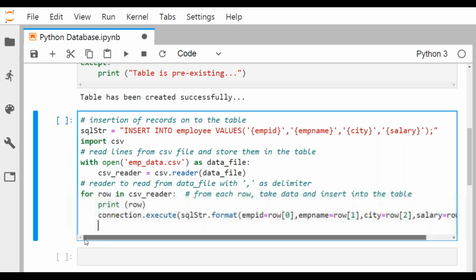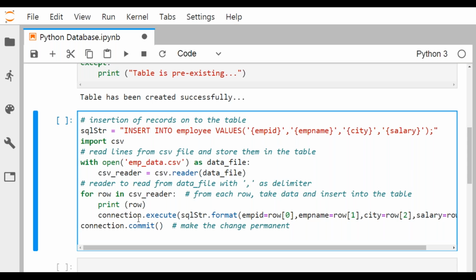So connection.execute, the SQL query will be executed, and then after coming out, I shall make connection.commit. Now I want to make the change permanent onto the database. And now we shall go for print: all data got inserted. Only for your better understanding, I'm writing all these printing statements and respective comments. So in this way my query will be executed.